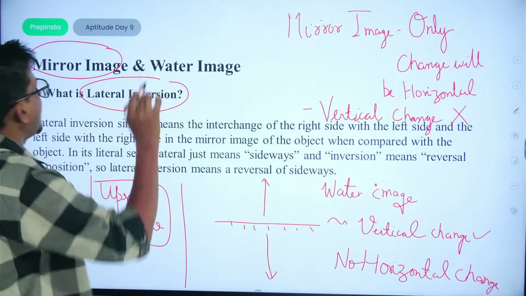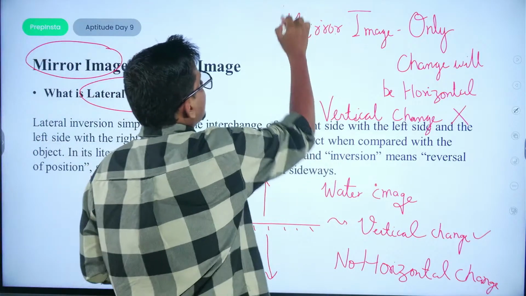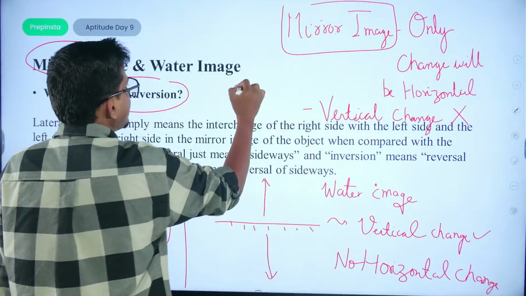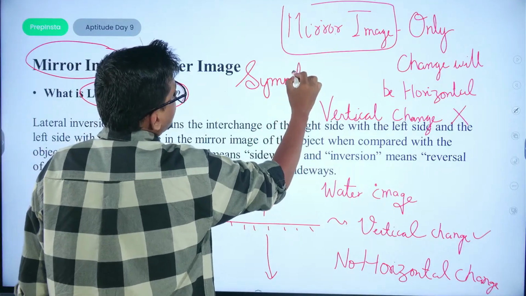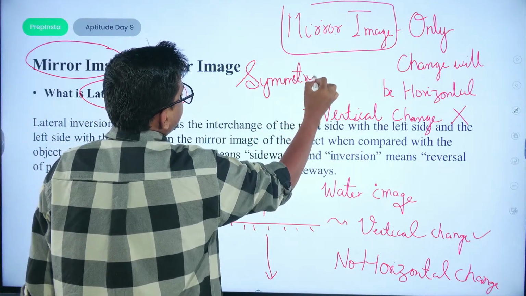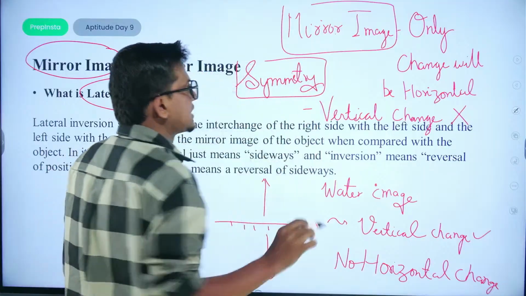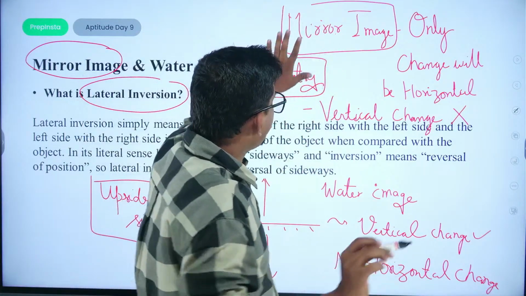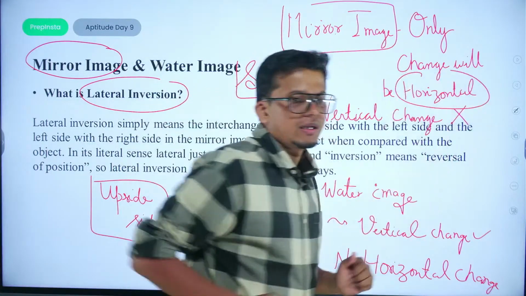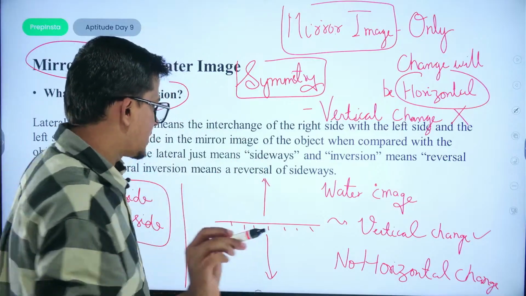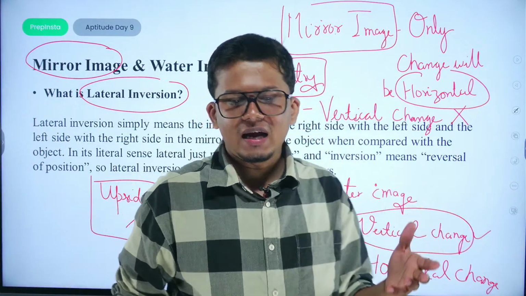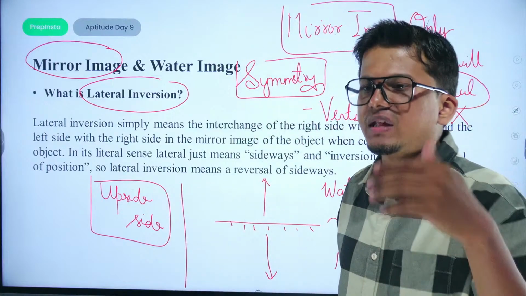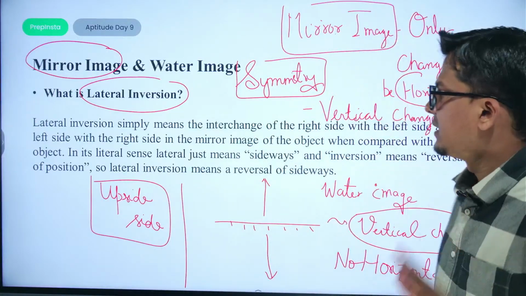And when we look at the mirror image, we will check the symmetry. We will always keep in mind the relation of symmetry. Just keep in mind that in a mirror image there would be horizontal change only, and in a water image there would be just vertical change. That is, the vertical orientation or inclination of that particular subject would be changed.